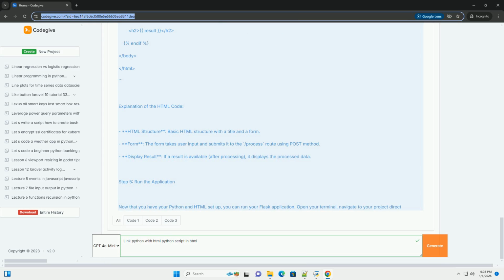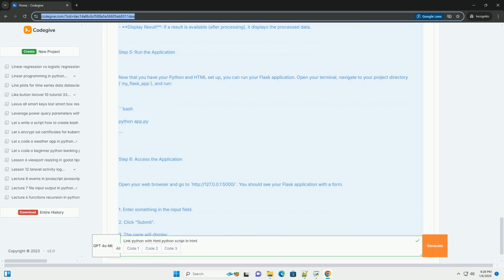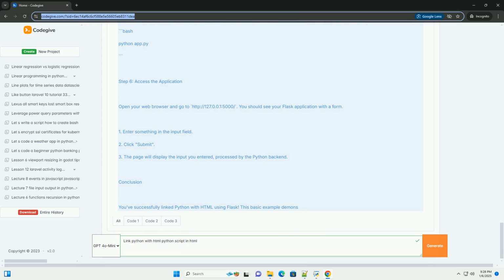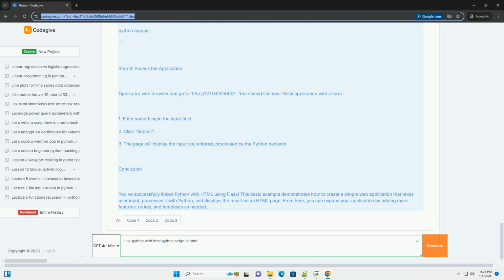Step 1. Install Flask. First, you'll need to install Flask. If you haven't already installed it, you can do so using pip. Open your terminal or command prompt and run.